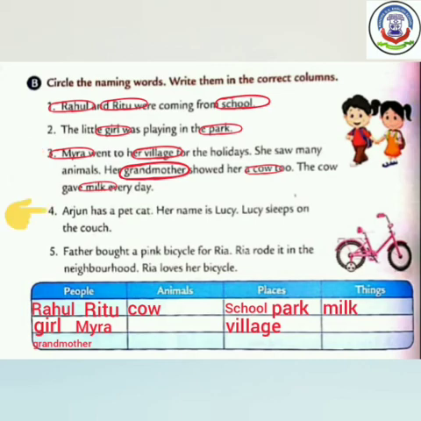Number 4. Arjun has a pet cat. Her name is Lucy. Lucy sleeps on the couch. अर्जुन के पास एक पालतू बिल्ली है. उसका नाम लूसी है. लूसी कोच पर सोती है. Here Arjun is the name of the person, so write Arjun in the people column. Now see Lucy. Lucy एक बिल्ली का नाम है. So we have to write Lucy and cat, both these words, in the column of animals.